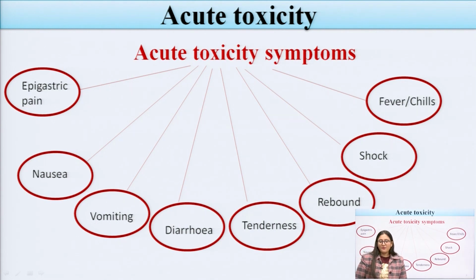Now, some of the symptoms related to acute toxicity: if a person is exposed to acute toxicity for a short period of time, epigastric pain can be seen, as well as nausea, vomiting, diarrhea, tenderness, rebound, shock and fevers, and some chills.